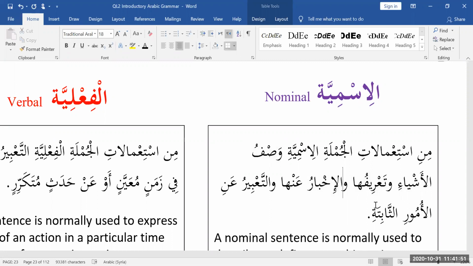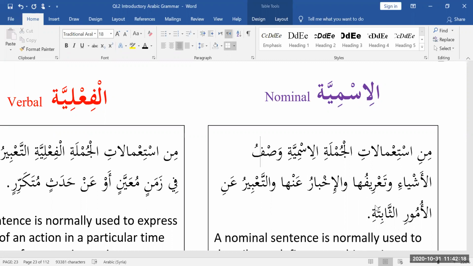It means to inform. Inform about things or define things. Another possible usage is to express anil umuri thabita, to express things that don't really change. To express things, umur, matters, affairs, thabita, that are permanent or stable, they don't change. So these are some of the common ways you can use it.